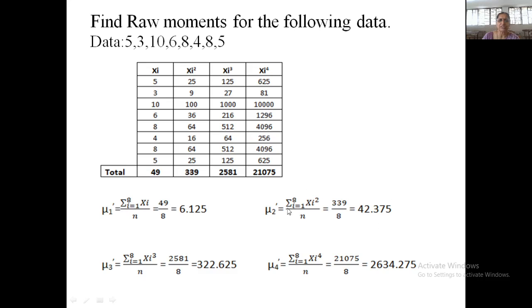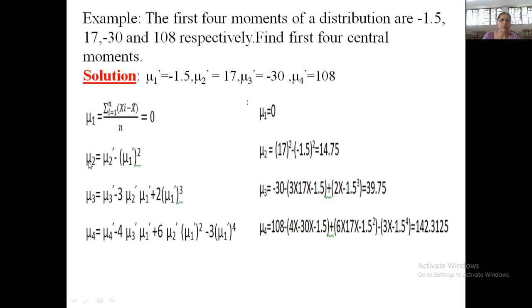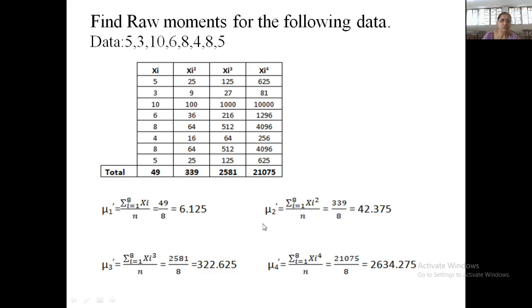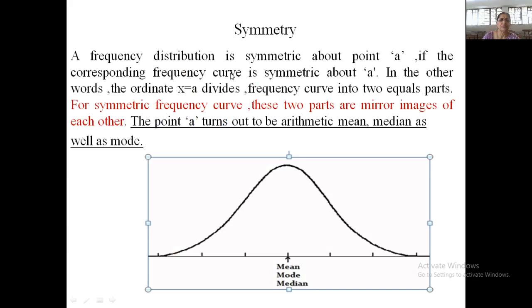This is the value of mu2 dash, by taking the summation of xi square upon n. Mu3 dash is the summation of xi cube upon n, and mu4 dash is the summation of xi raised to 4 upon n. So using these first 4 raw moments, we can always compute central moments by using this particular relation. So this is your exercise: find the first 4 raw moments and the central moments using these raw moments for this data set.